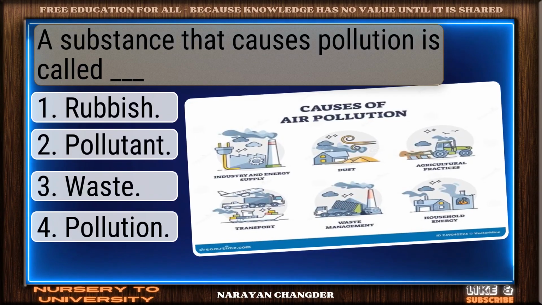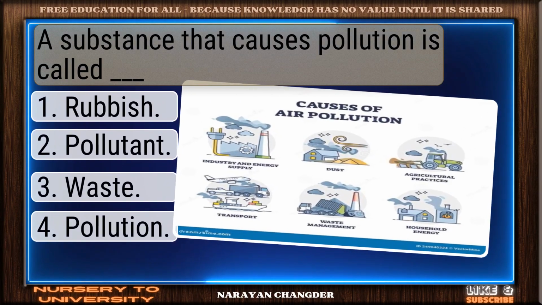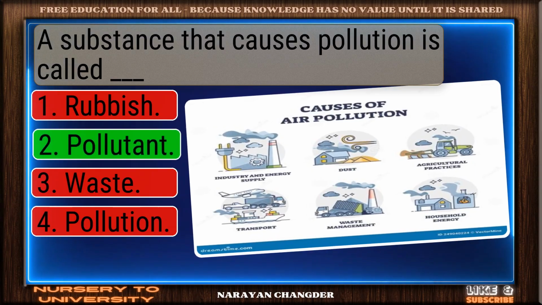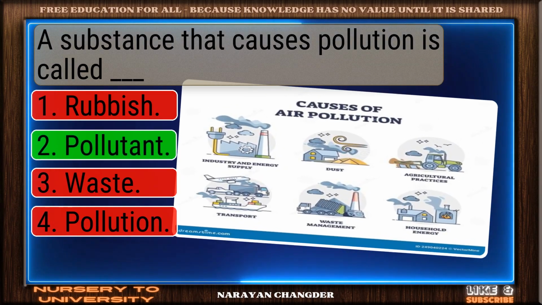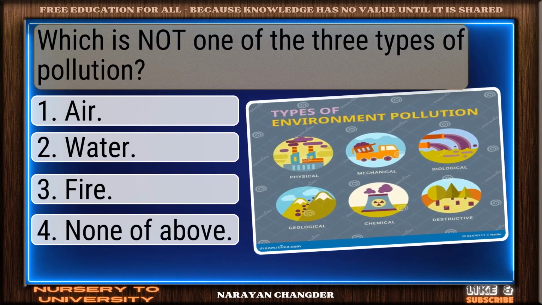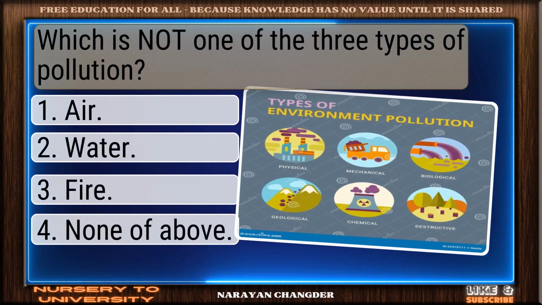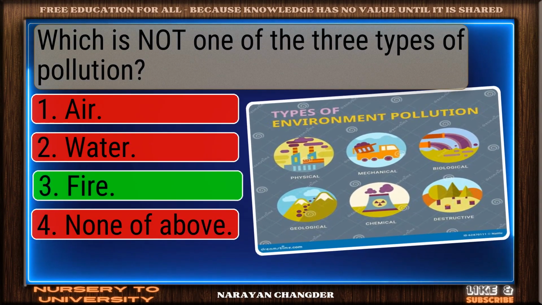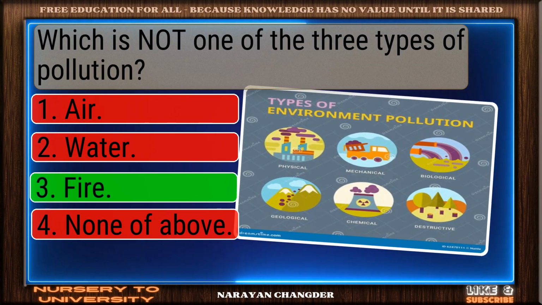A substance that causes pollution is called dash. Solid response. Pollutant is a valid choice. Which is not one of the 3 types of pollution? Great job. Fire is the accurate answer.